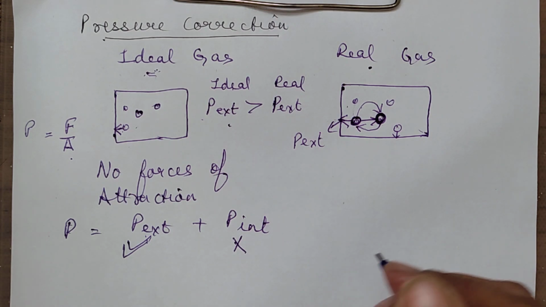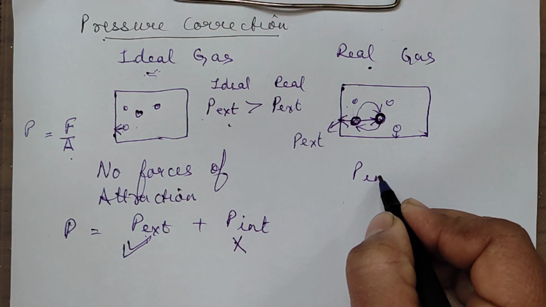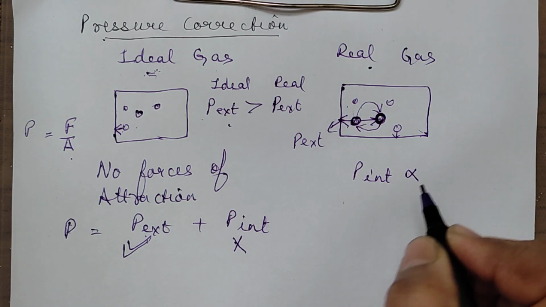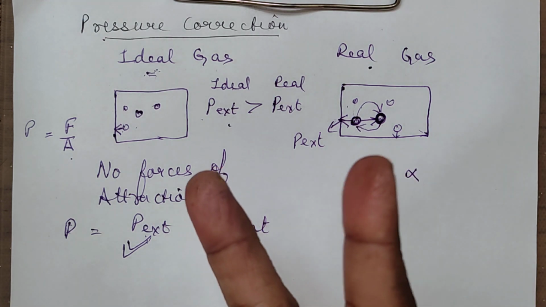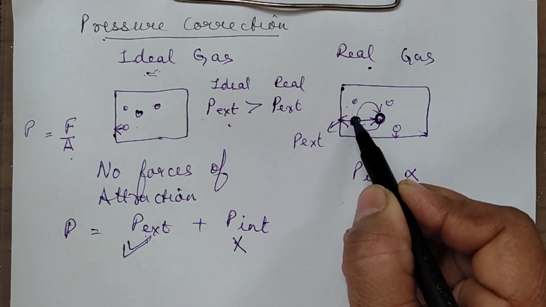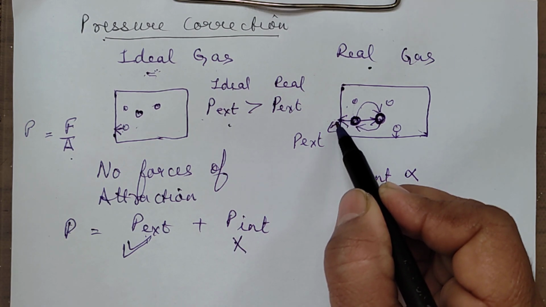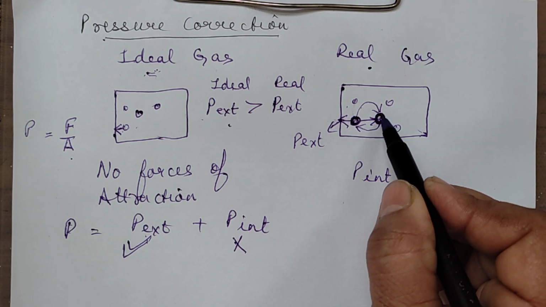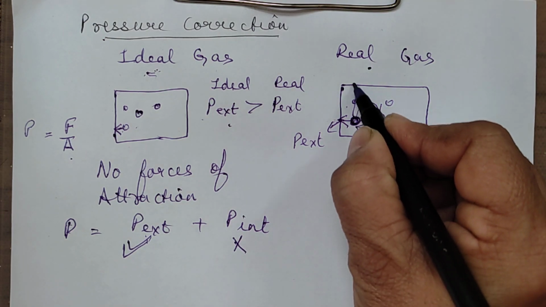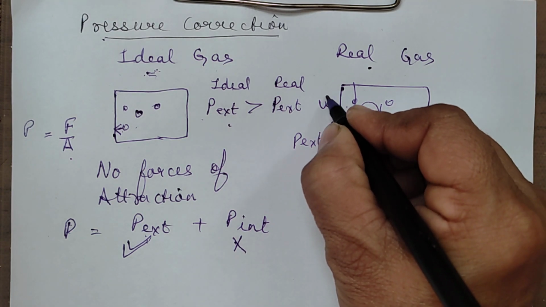So, we can say that the pressure internal will be directly proportional to two concentration terms. One, concentration of these gas molecules near the wall of the container and the other, the concentration in the bulk. Say this is the wall of the container.